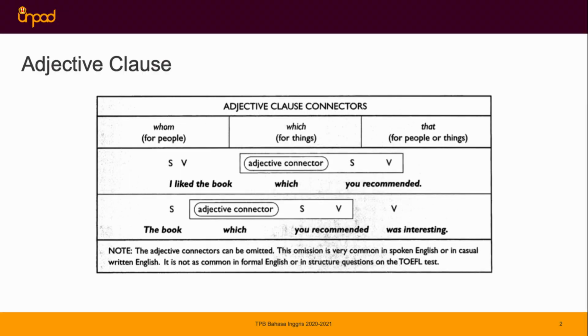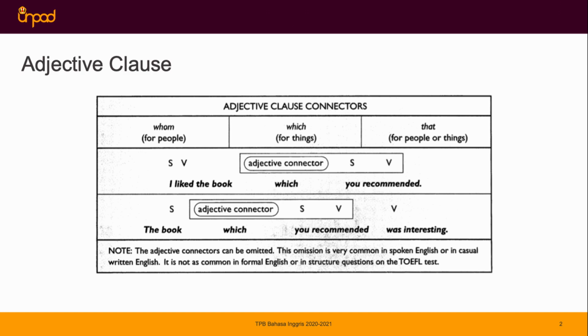Let's take a look at an example of the adjective clause. Here we have adjective clause connectors. For people, we can use whom. For things, we can use which, and that indicates people or things.